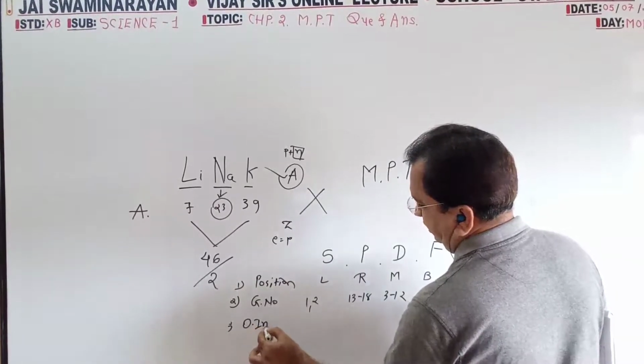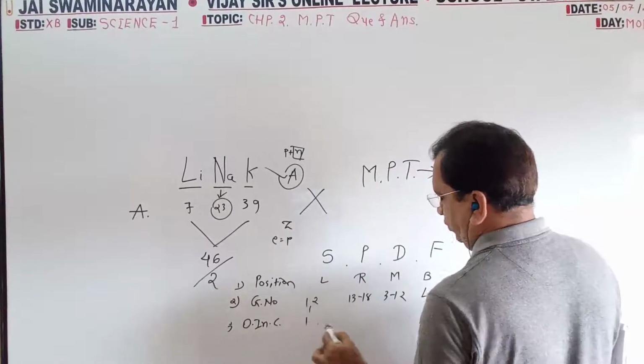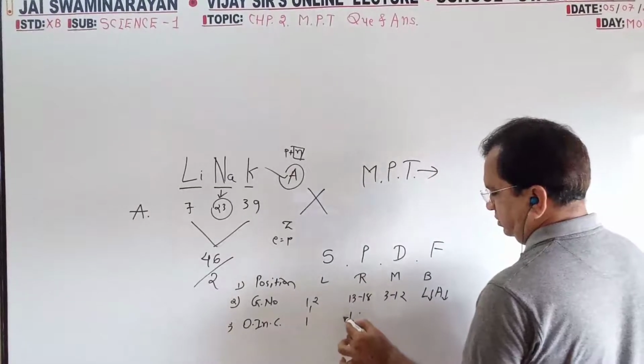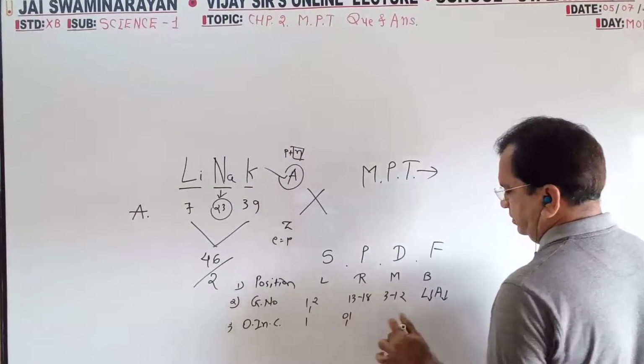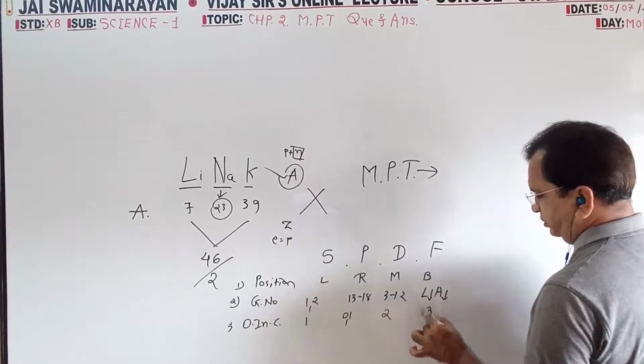Orbit incomplete: 1 or 0 or 1. 2 incomplete, 3 incomplete.